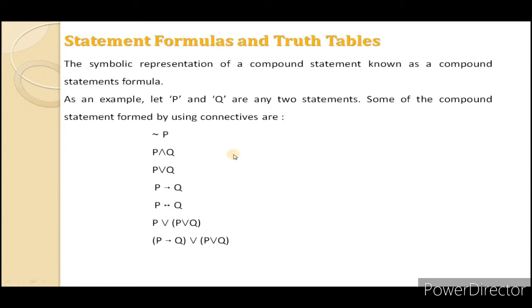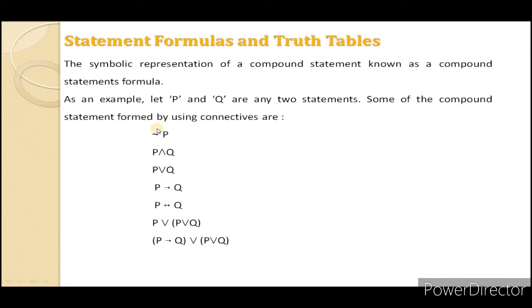Now the next topic is statement formulas and truth tables. The symbolic representation of a compound statement is known as a compound statement formula. As an example, let P and Q be any two statements. Before that we have already seen that P is, suppose, Mumbai is a capital of Maharashtra and Q is a statement that Mumbai is a metro city. We can consider any two statements for P and Q.